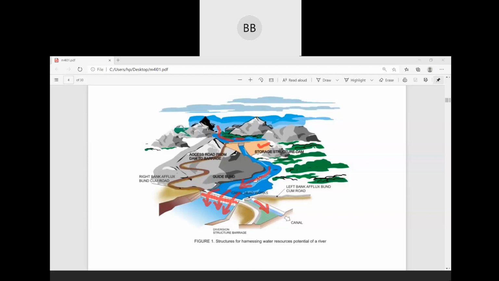At that time our flow of water is also maximum, so we use such an arrangement. And with a dam, the stored water can be used in winter and summer also. But you have to remember, you cannot store the whole water. You have to release some amount of water to the downstream end. So these are the two hydraulic structures: one is your storage structure, and one is your diversion structure.